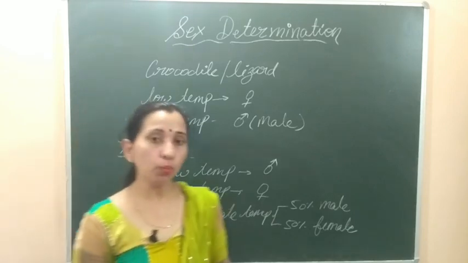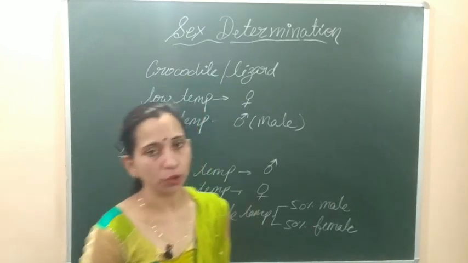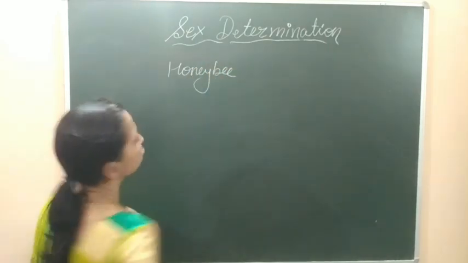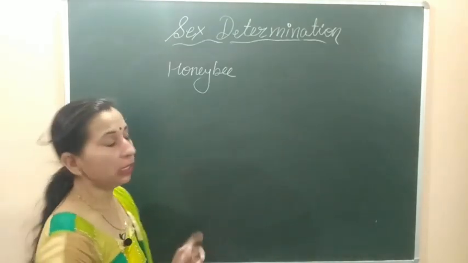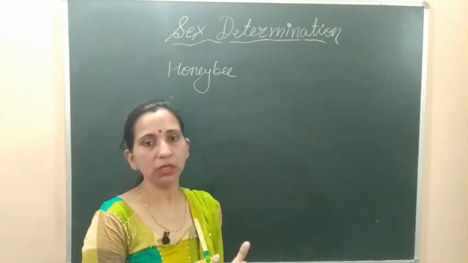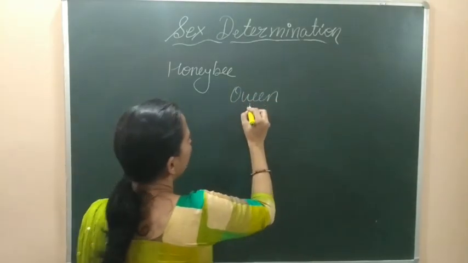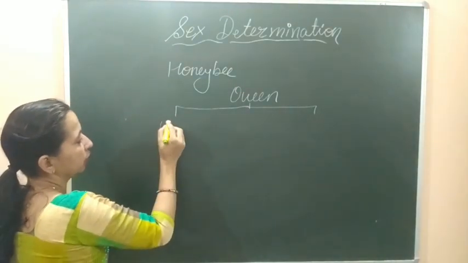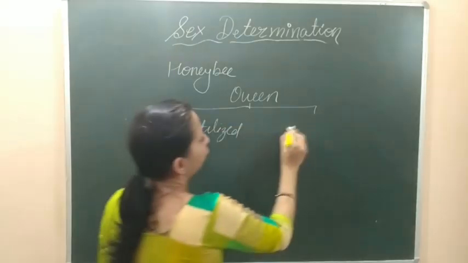Now let's take a look at one more interesting example of sex determination, that is honeybee. That is also very important. In the case of honeybee, a very interesting type of sex determination can be seen. Let's see what happens. In the case of honeybee, the queen honeybee, which is the main female honeybee of the hive, lays two types of egg. First, some eggs are unfertilized eggs, and some eggs are fertilized eggs.